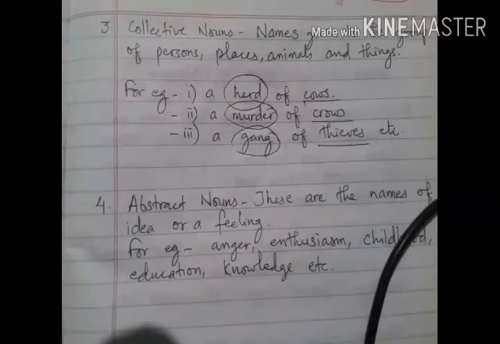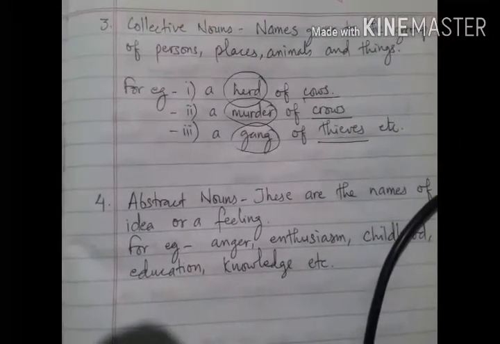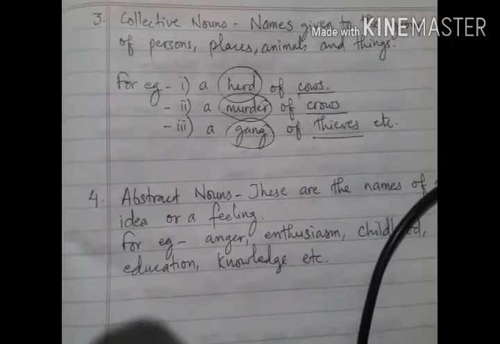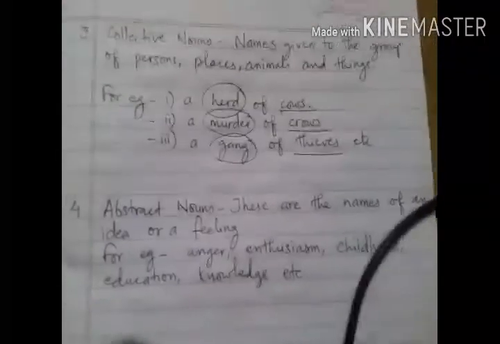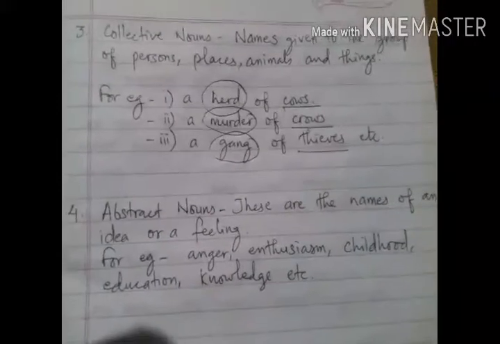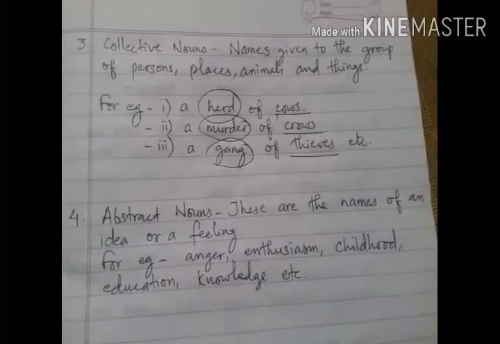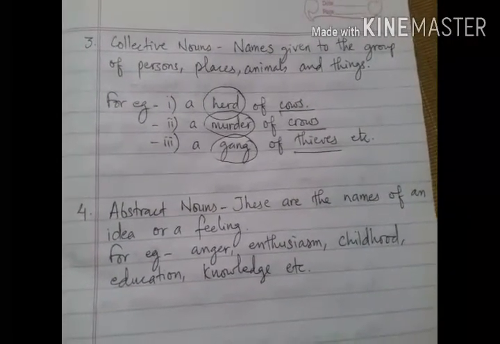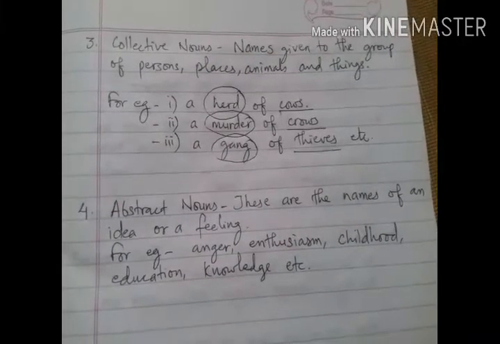So let's discuss another kind, that means the fourth kind of nouns according to name. These are the names of feeling, and they are called abstract nouns. See, abstract nouns are the name of any kind of idea or feeling that cannot be seen but can be felt.